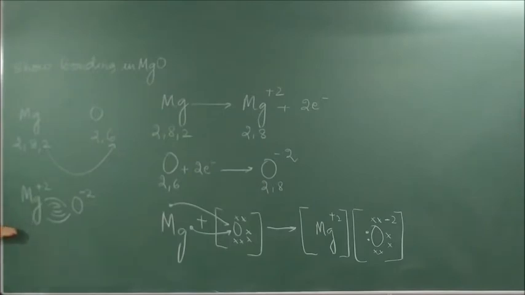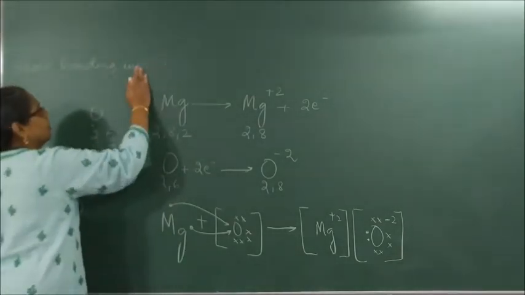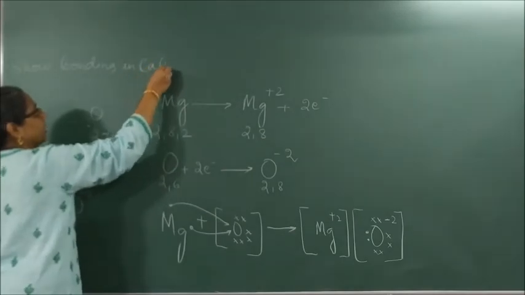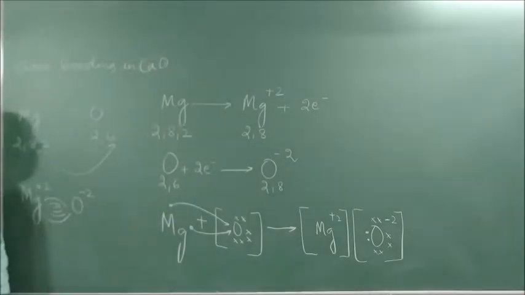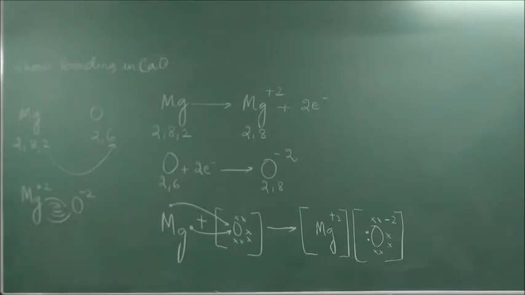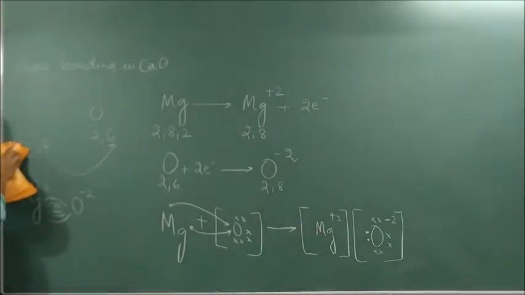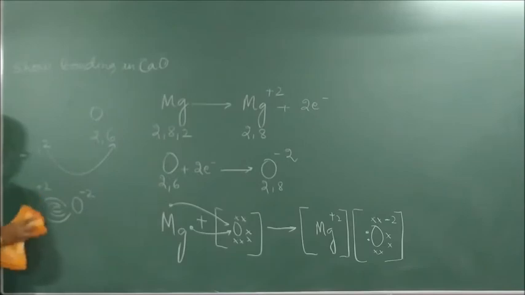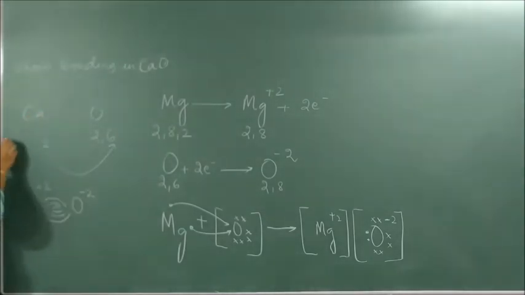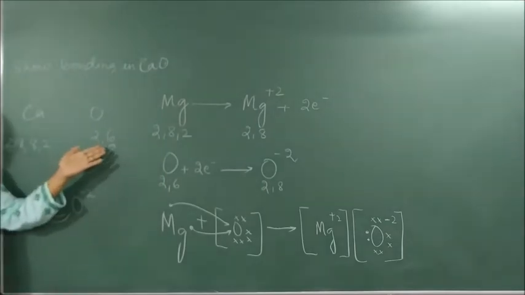So now exactly similar, show bonding in calcium oxide. Show bonding in calcium oxide. Next compound, show bonding in calcium oxide. So see, what will change? Configuration of calcium. What is calcium? 2, 8, 8, 2. Correct? Oxygen remains the same, 2, 6.